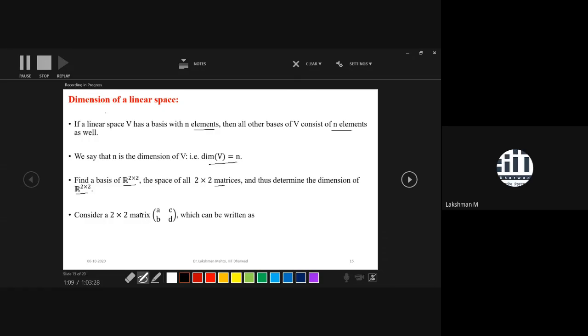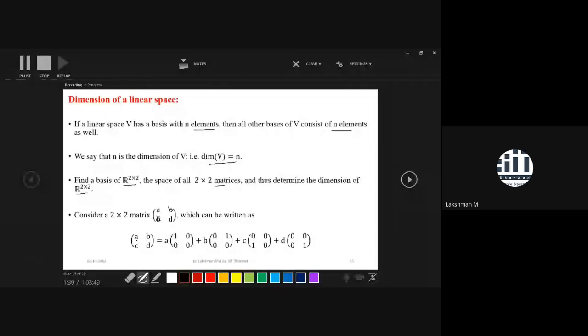So any 2 by 2 matrix we can write in this form, row wise. First row is A, B. Second row is C, D. We are writing it row wise, A B and C D. So which can be further written as what?